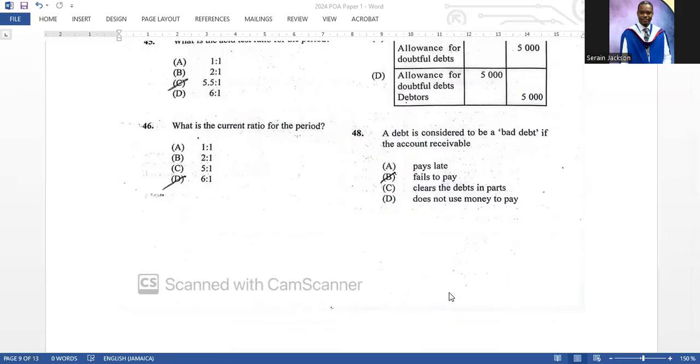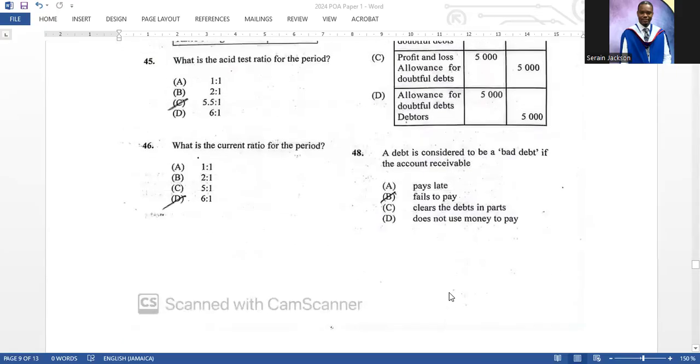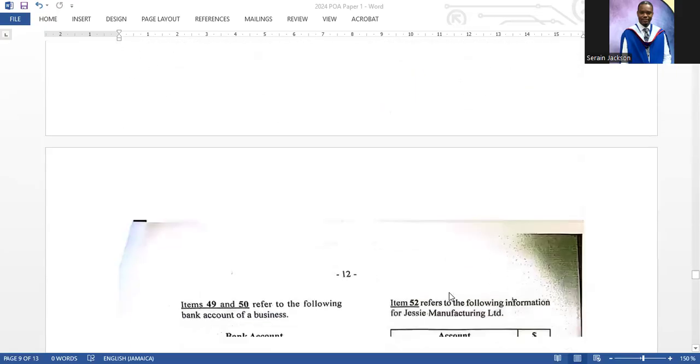48. A debt is considered to be bad if the account receivable fails to pay, right?